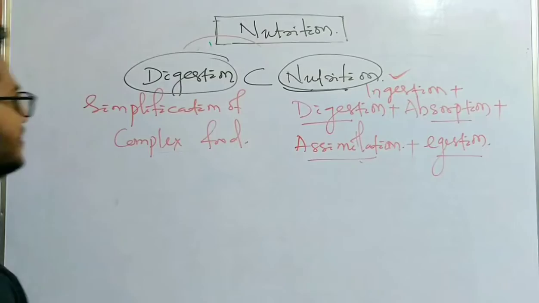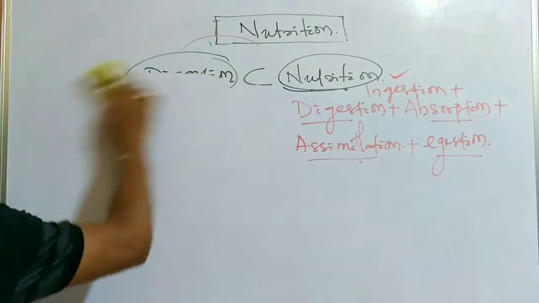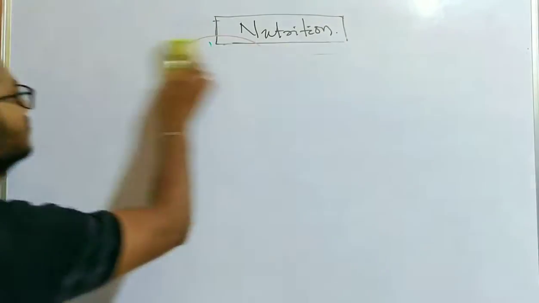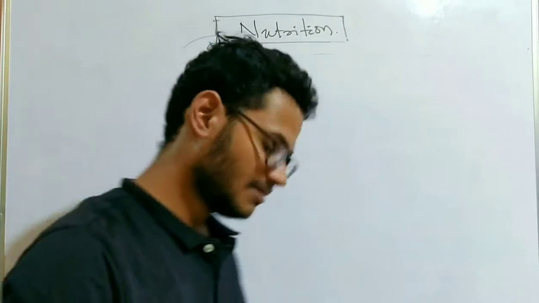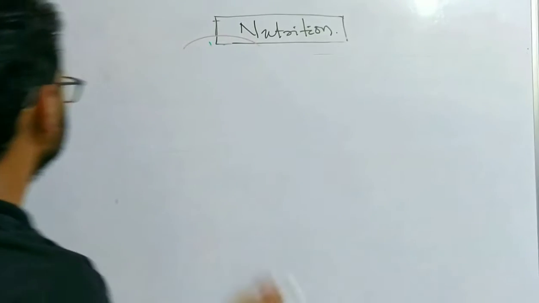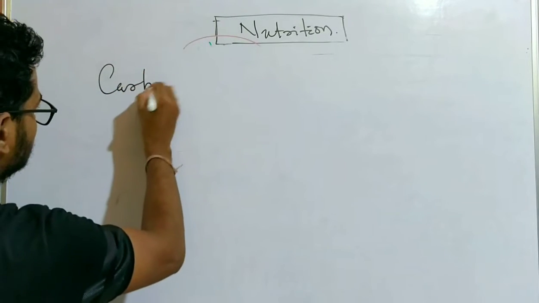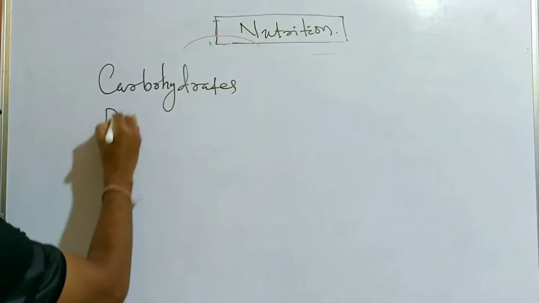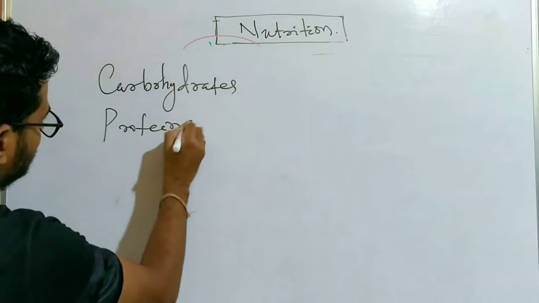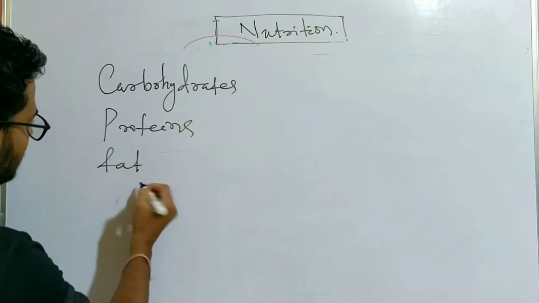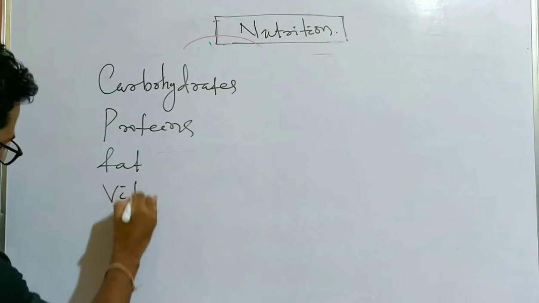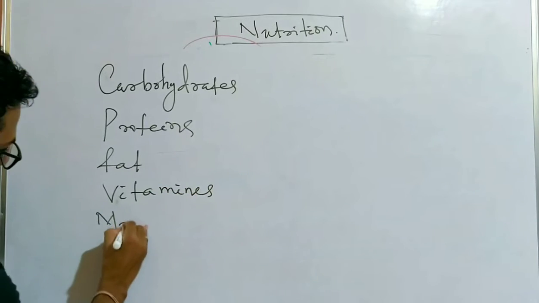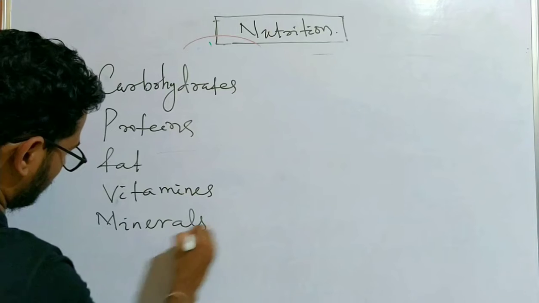Now let's see what are the different types of food that we take. We know very well there are 6 different types of foods. The carbohydrates, the proteins, then fat, then vitamins, minerals, and water.